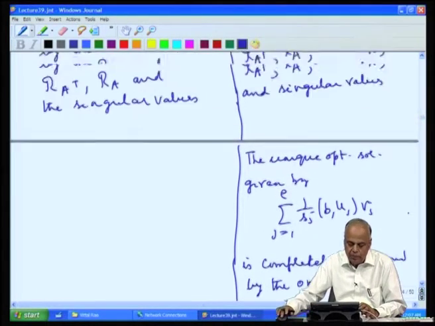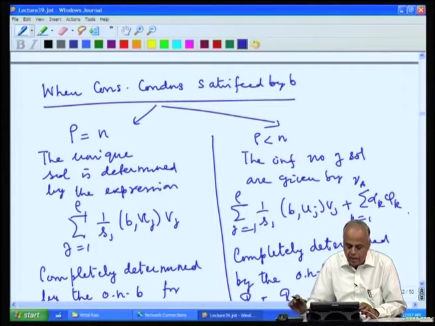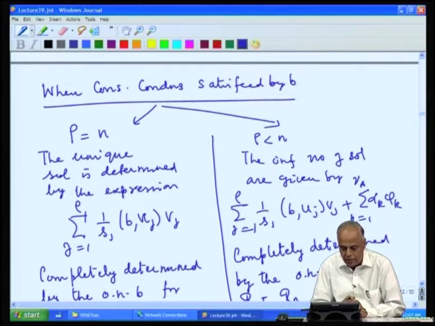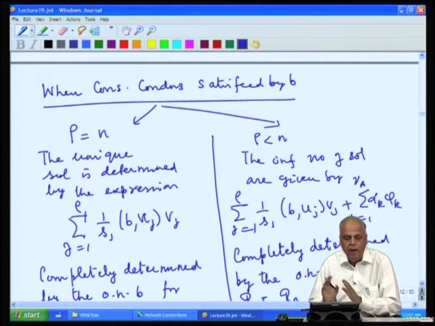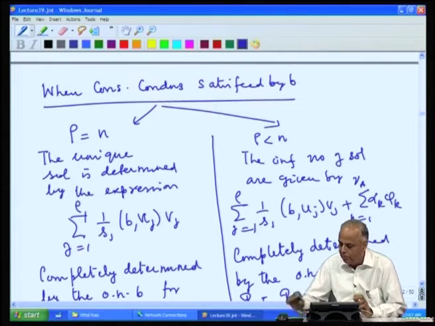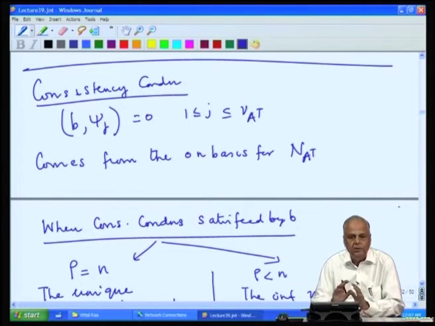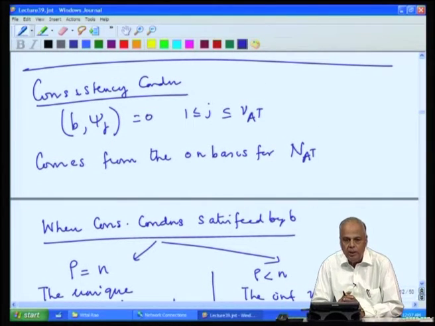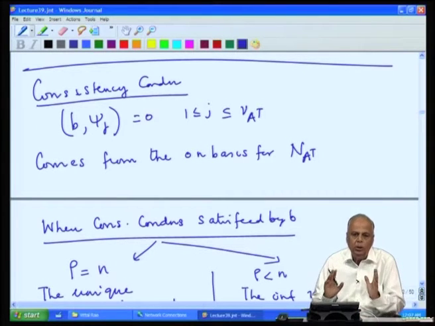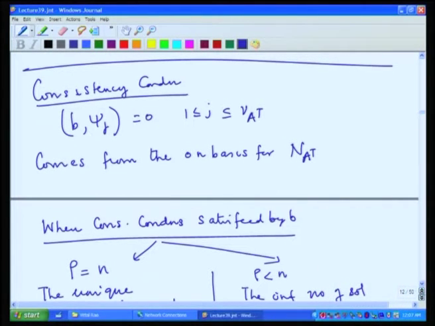So, at least now we see that in the case when consistency conditions are satisfied, all our answers involve the basis of range of A, basis of range of A transpose and, if necessary, the basis for the null space of A. The consistency conditions come from the basis for the null space of A transpose. So, all these 4 bases that we have chosen play a very crucial role in determining a complete analysis of